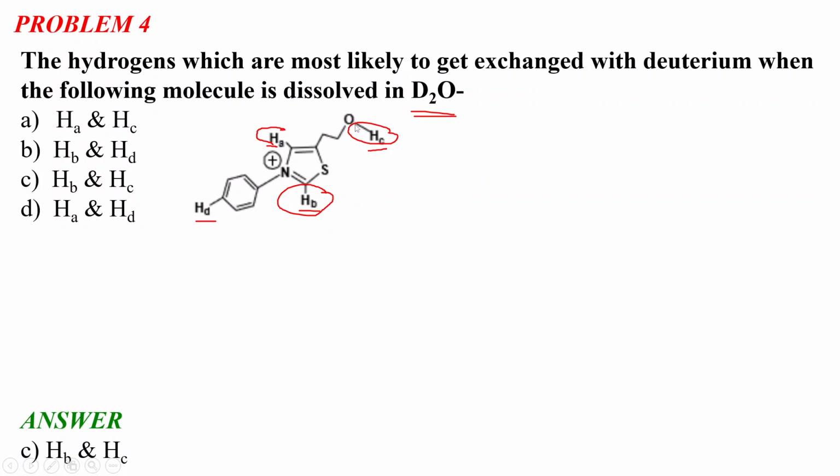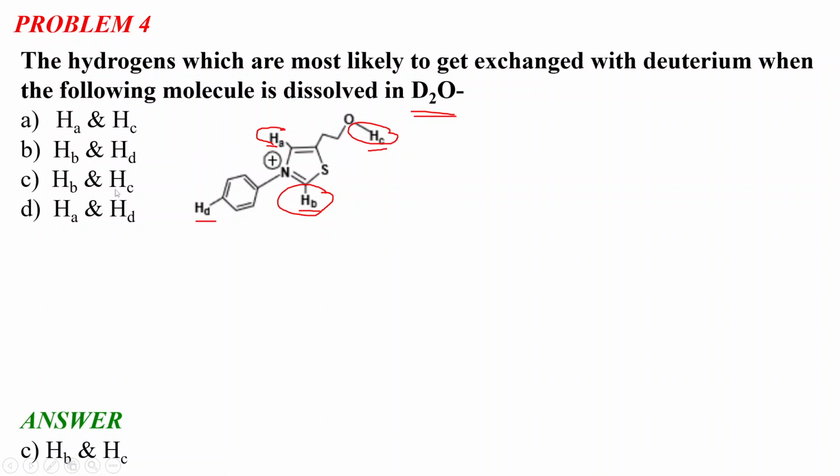Similarly, oxygen is very electronegative, and that is why this HC also easily gets exchanged with deuterium. But HD is connected to a benzene ring, and the benzene ring does not have any strong electron withdrawing force itself. So this HD will not get exchanged with deuterium.